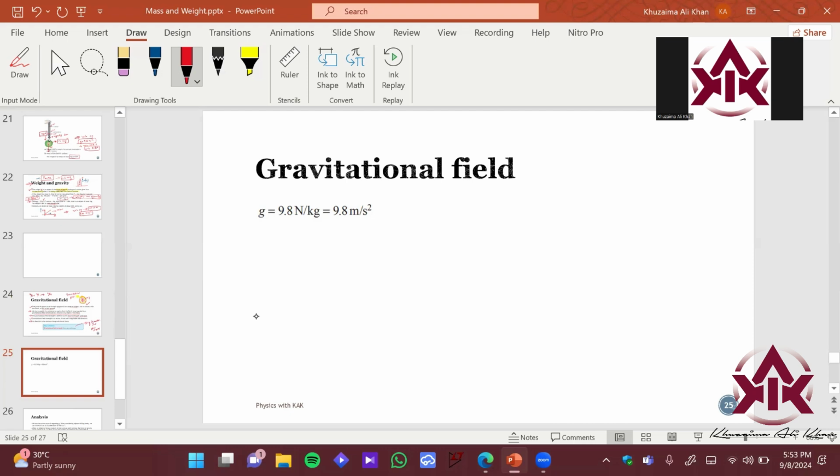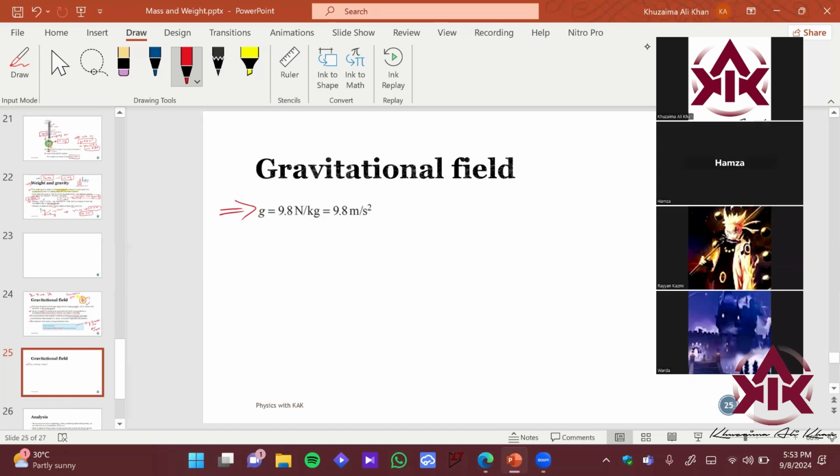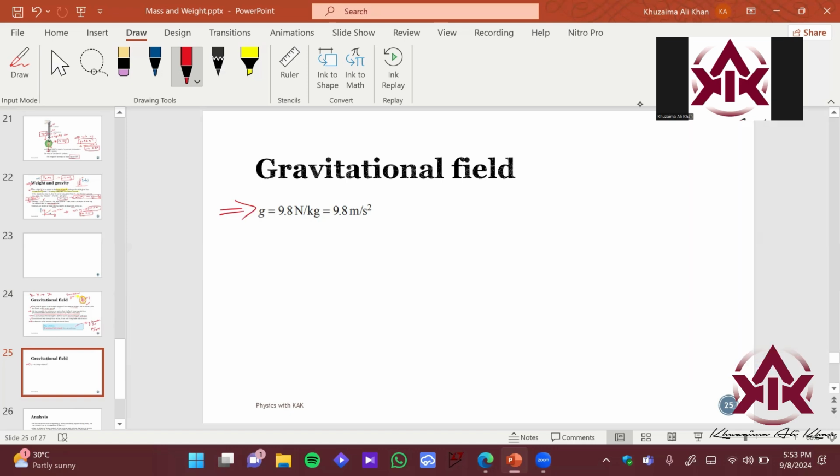So let's derive why we have these two units over here. We'll be using 9.8 for the course just to stay consistent. We have two units shown over here: Newton per kg and meter per second square. So why is it the case? Let's analyze why it is Newton per kilogram.